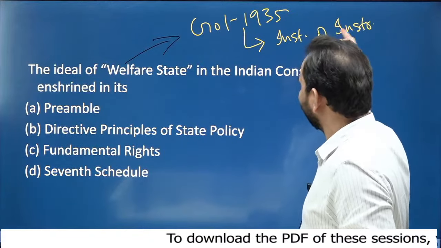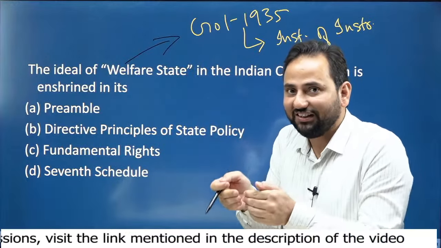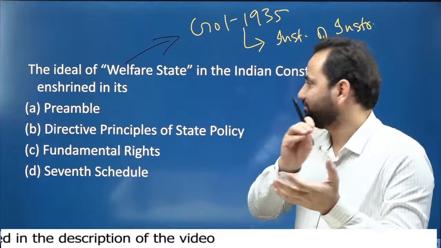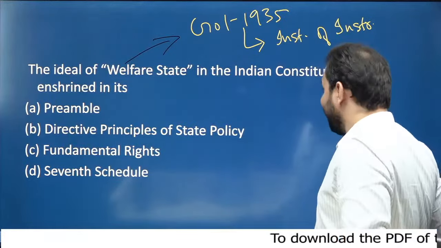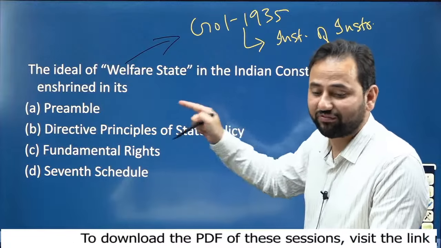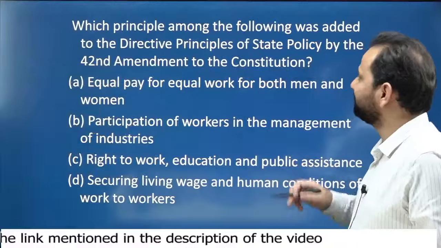This instrument of instructions was somewhere like this welfare state only. So you can see the same thing in the Government of India Act 1935 also. This question has been asked by UPSC a number of times. I will show the question again, don't worry. Let's see the question again.